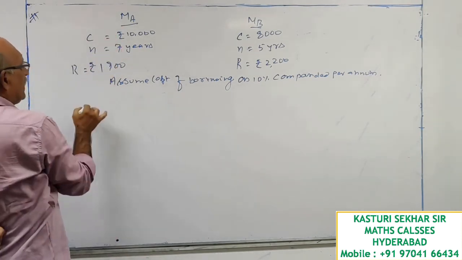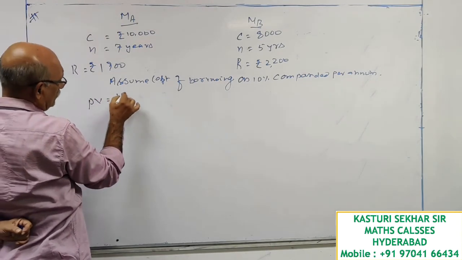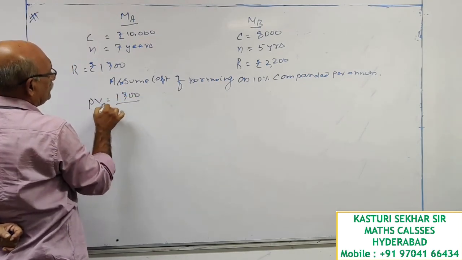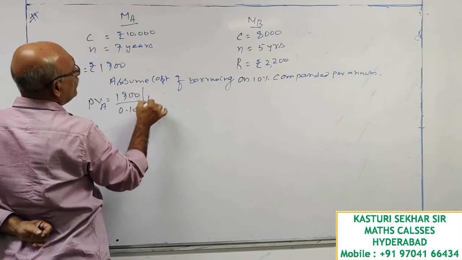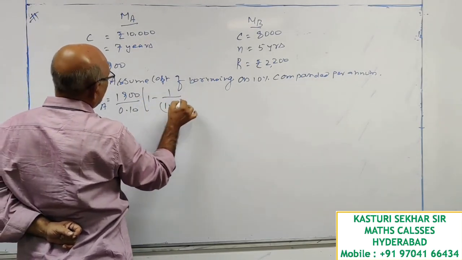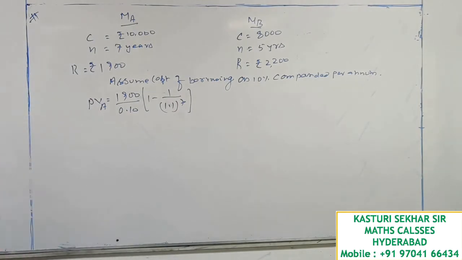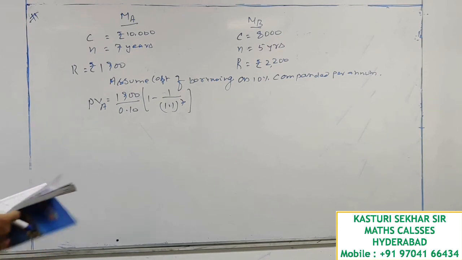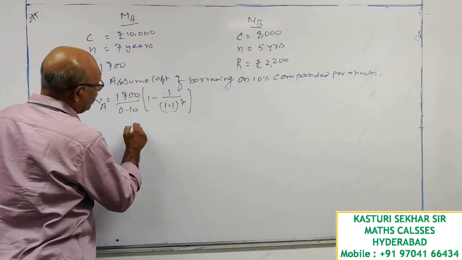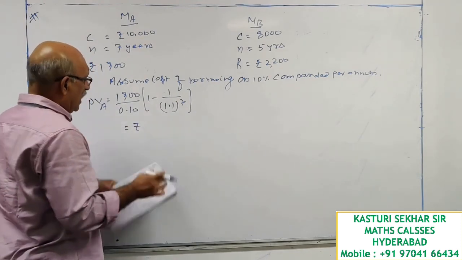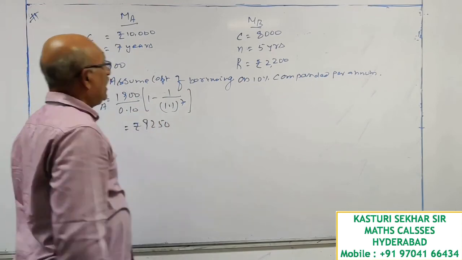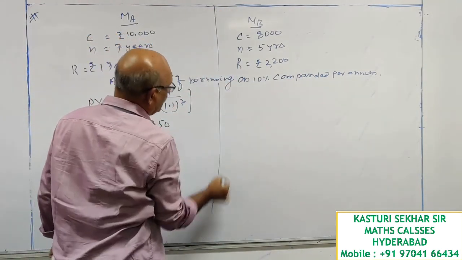Okay, so let me calculate the present value first. 1900 divided by 0.10, times 1 minus 1 by 1.1 whole power 7. So this is coming out to be rupees 9250. Let me calculate the present value for machine B.